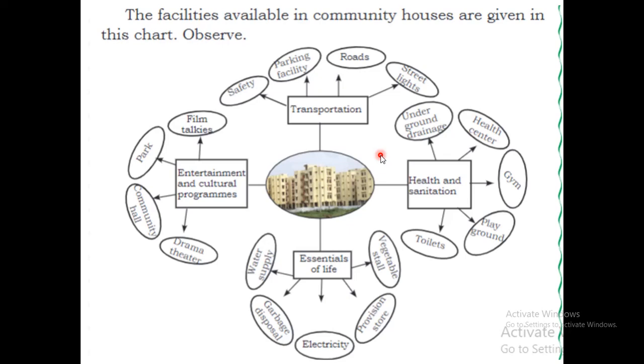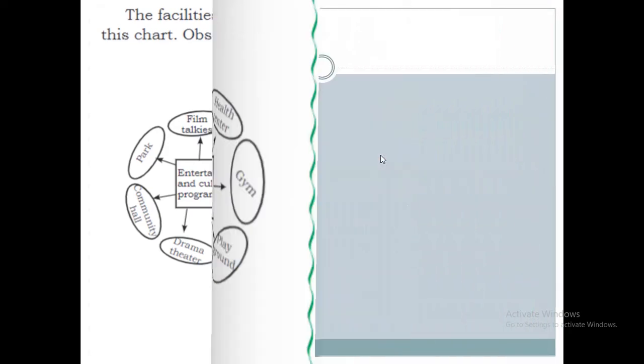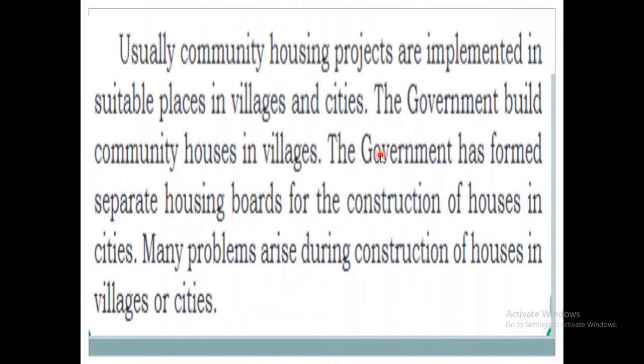So understand, children, what are the facilities? There will be facilities for transportation and to meet all the essentials of life, and health and sanitation facilities to maintain health. All the facilities will be there, and there will be some entertainment and cultural programs. Understand, children? Now let's learn about some of the projects formed by the government.